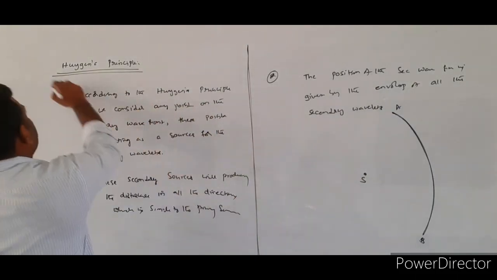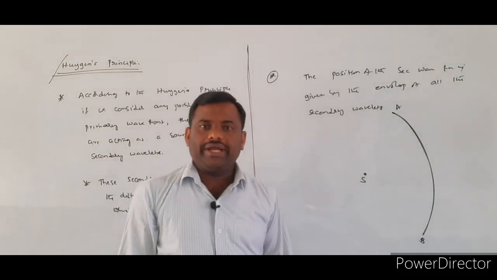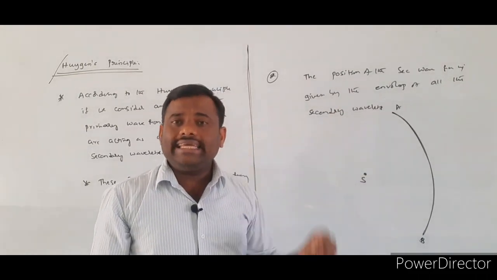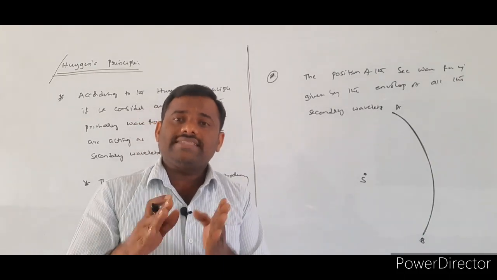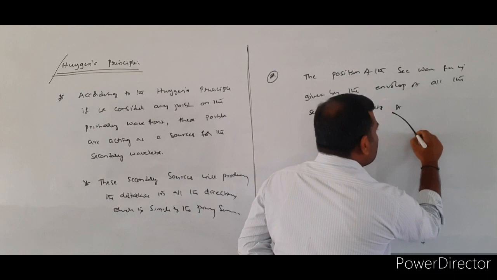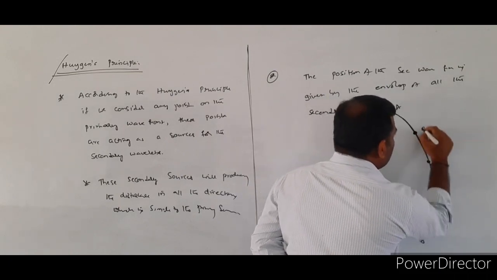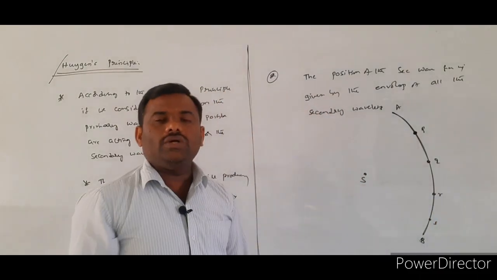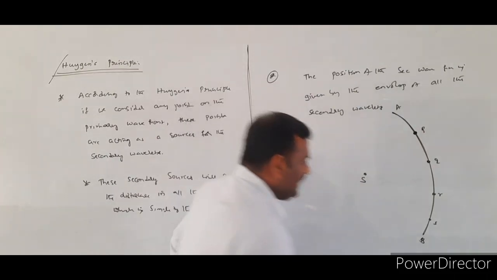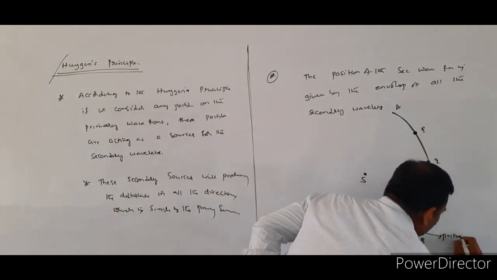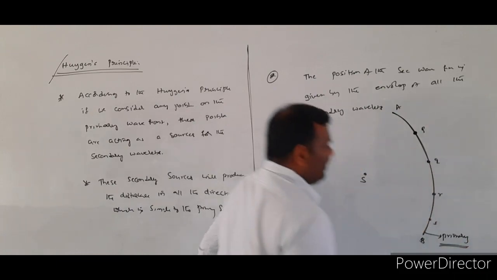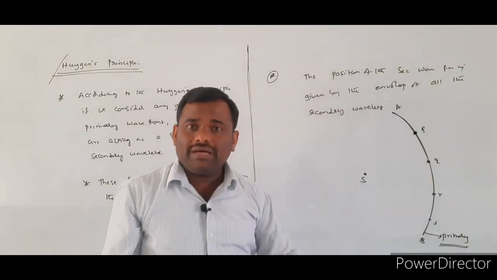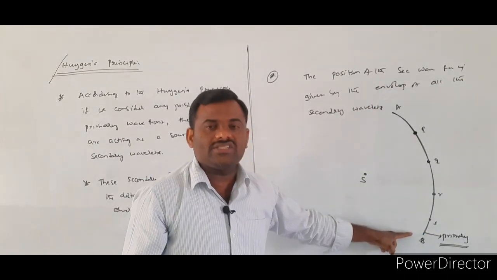Now, according to the Huygens principle, if you consider any one of the points on this primary wavefront, those points will be acting as secondary sources for the secondary wavelets. So here I consider different points P, Q, R, S on the primary wavefront. Here AB will be indicating the primary wavefront. Over that primary wavefront, I indicated four different points.